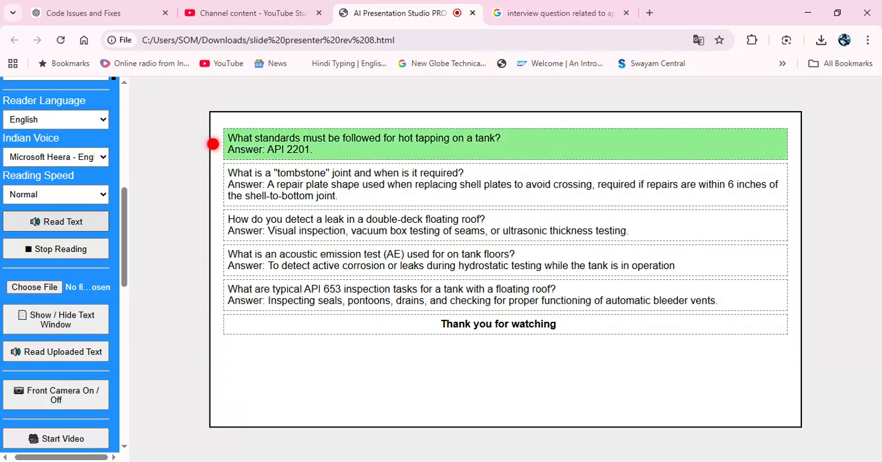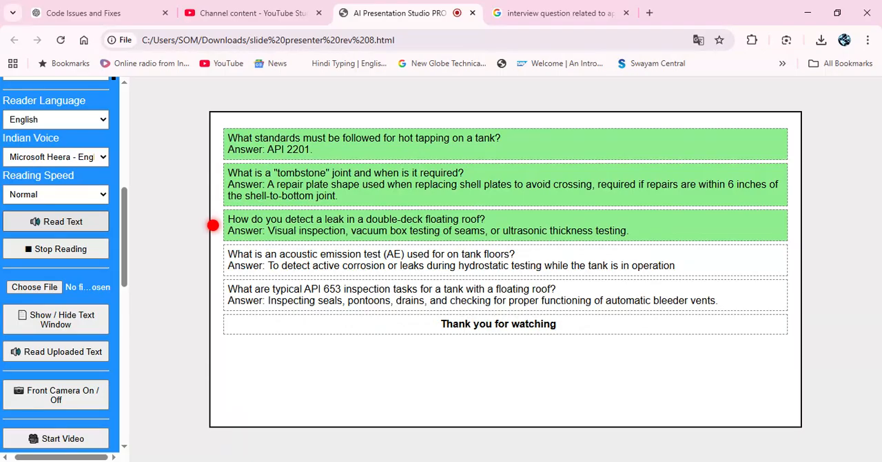What standards must be followed for hot tapping on a tank? Answer: API 2201. What is a tombstone joint and when is it required? Answer: a repair plate shape used when replacing shell plates to avoid crossing, required if repairs are within 6 inches of the shell to bottom joint.